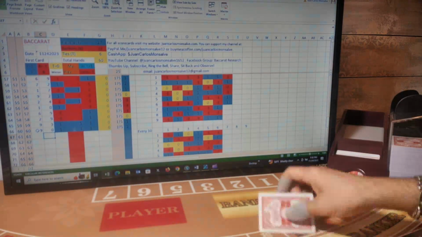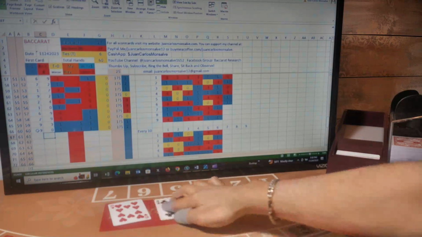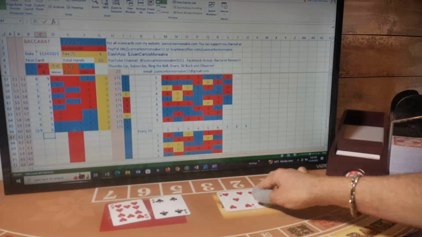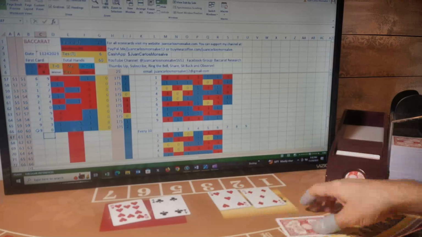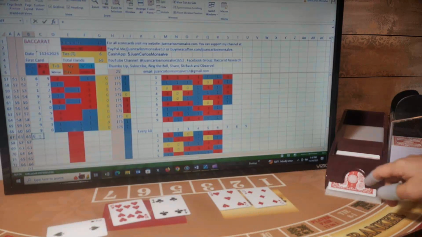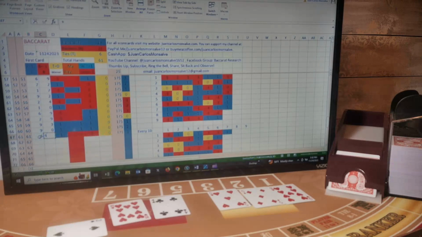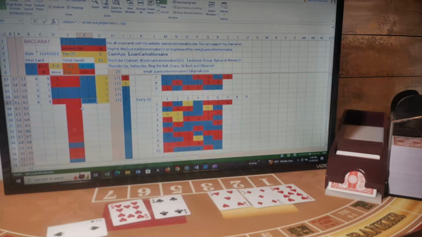My next hand, first card for player, first card for banker, second card for player, second card for banker. Player has a 4 and gets a third card. The third card is a 2 for a total of 6. 6 player, banker has a 0 and gets a third card. The third card is a 9. So this is a banker hand. I was betting banker, so I won this hand. I will be playing banker 1, 2, 3, 4, 5, 6, 7 more times for a total of 8 with this one that I just won.